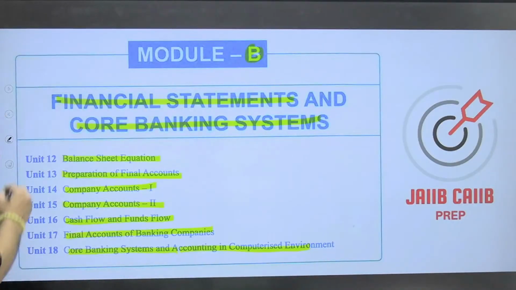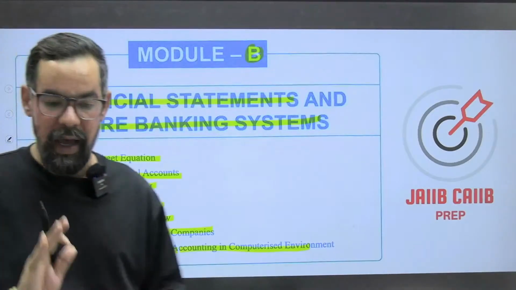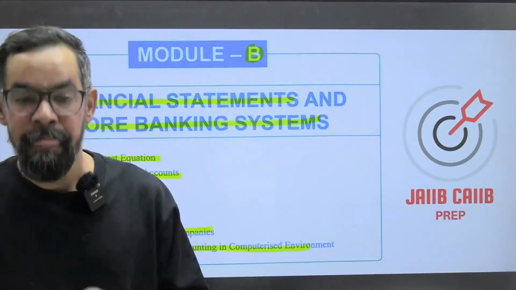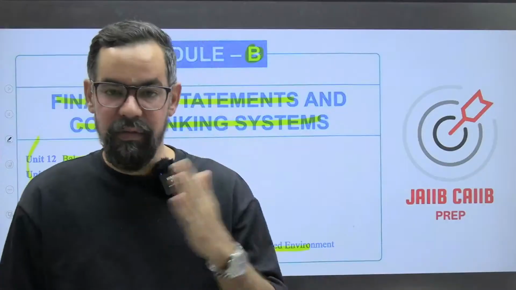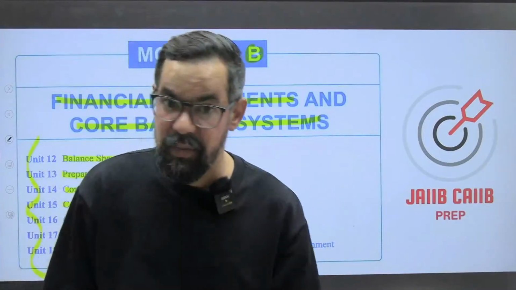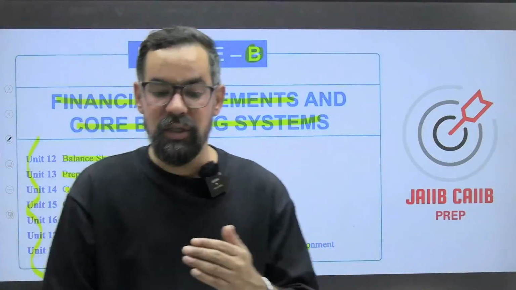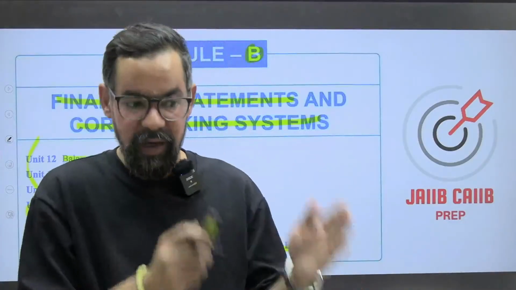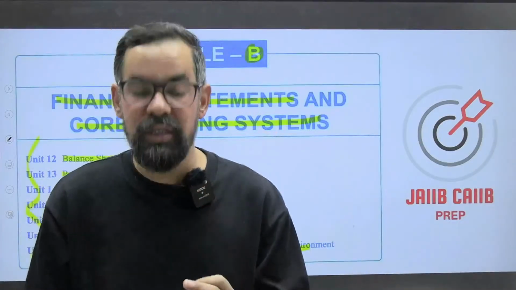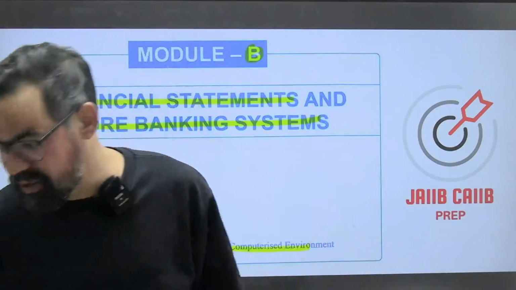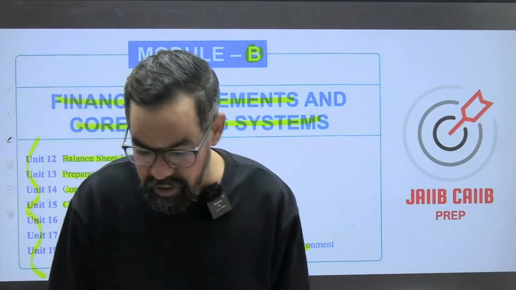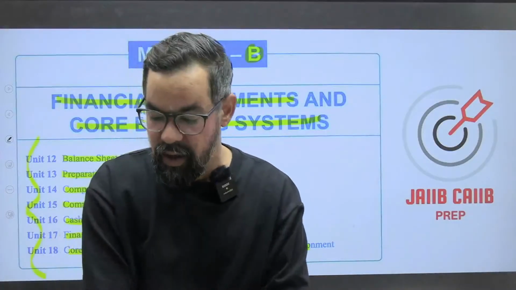All these units will be revised in unit-wise sequence in this session. Then I'll come up with another one the day after tomorrow, once we're done with the PPB examination, when we'll have one marathon session again. Before that, we will be covering Module B and Module C, and Module C and Module D revision for the AFM subject. So everything is fine from my side, guys, audio and video are perfect.